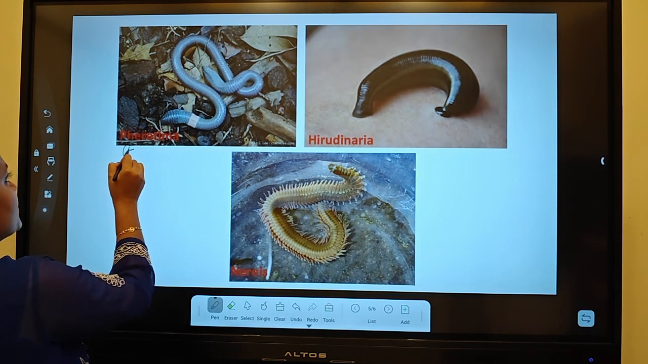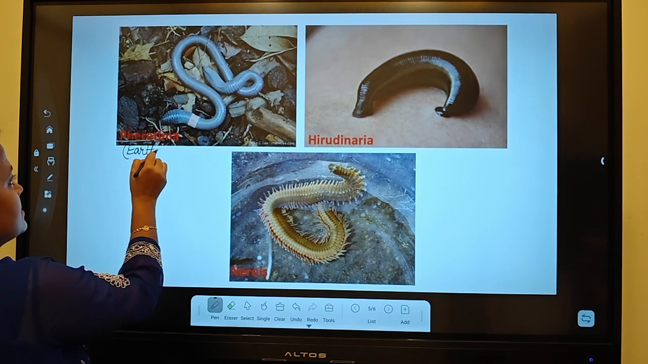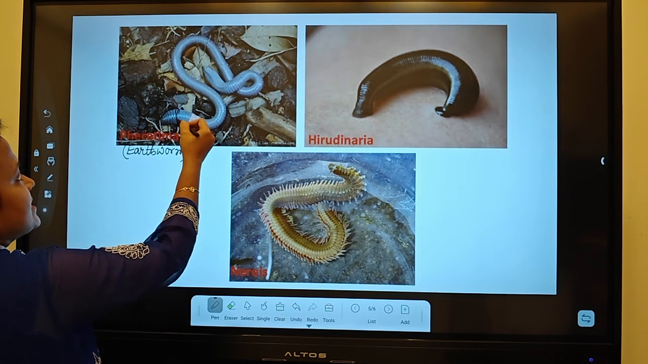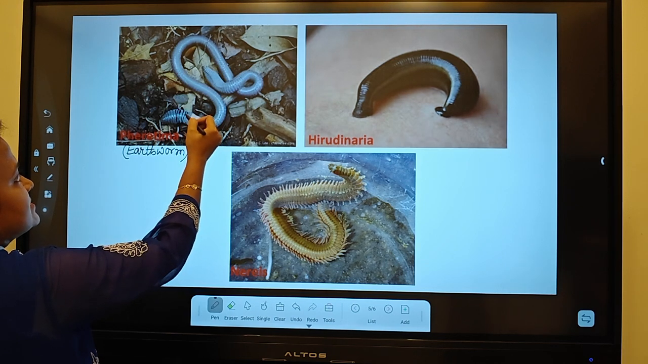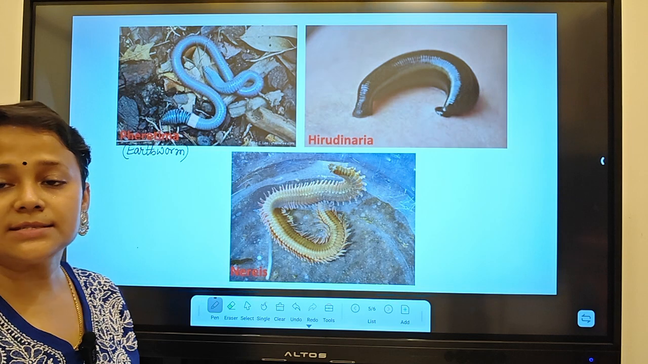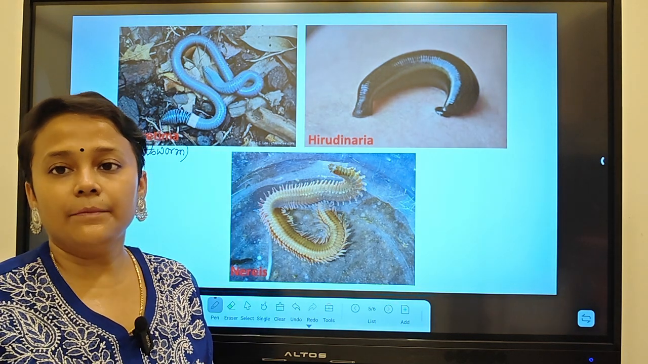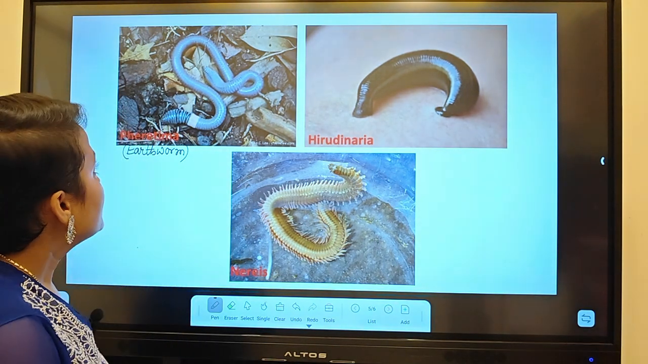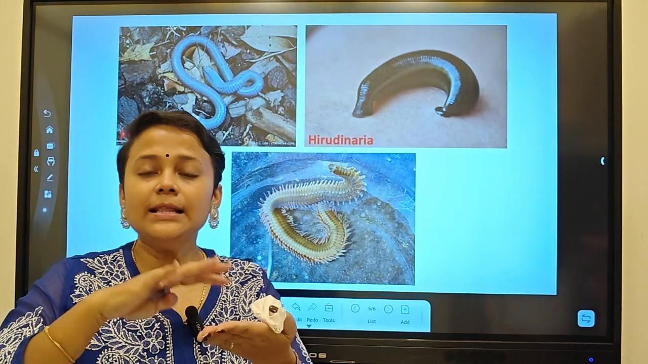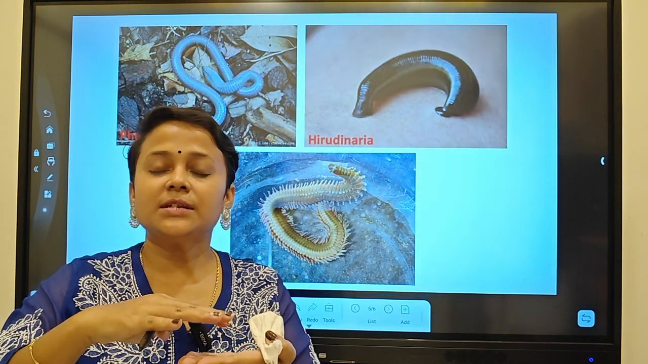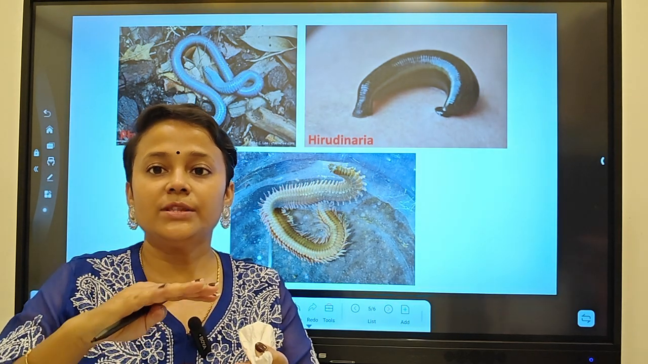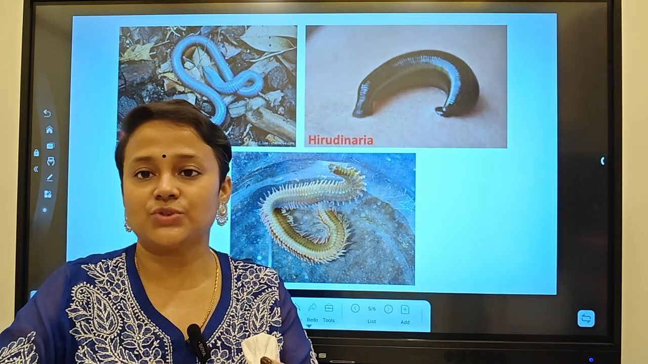Pheretima means earthworm. Now you can see here a ring-like structure is present, right? That's why they are called annelids. And each ring will be called a metamer. You cannot see it here, but a chitinous bristle-like structure is present on the ventral side so that it can help with the attachment to the substratum.